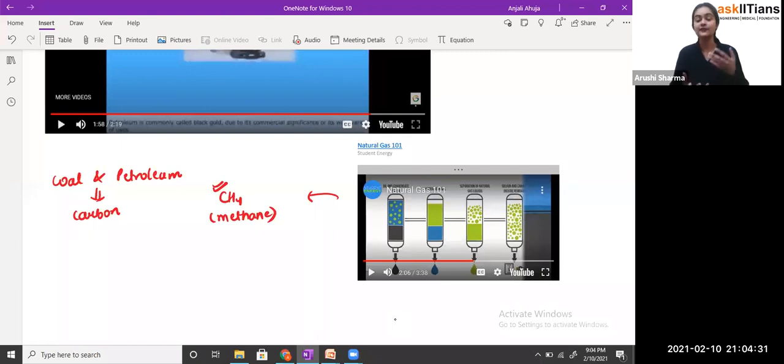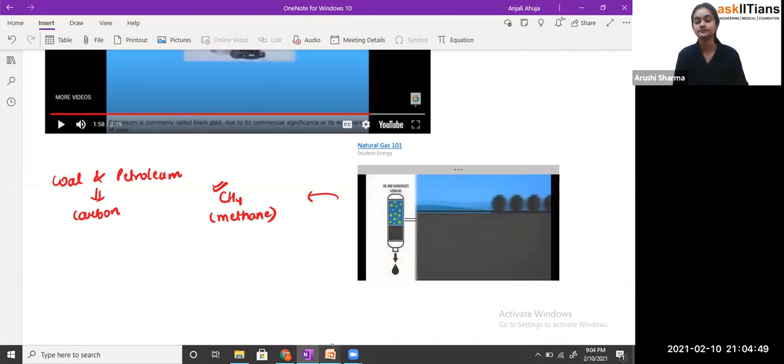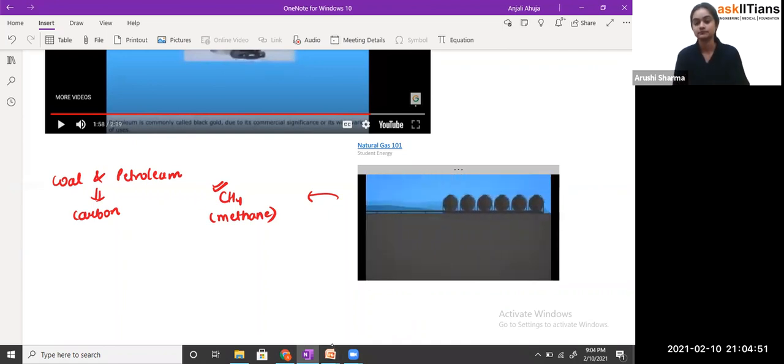Exactly, if it contains any other hydrocarbon, any water particle or any other gas, we can consider them impurities, and it's the duty to remove all of them, so that we get dry natural gas that can be passed through the pipelines. Fine. Then transported through pipelines called feeders to distribution centers, or is stored in underground reservoirs for later use.